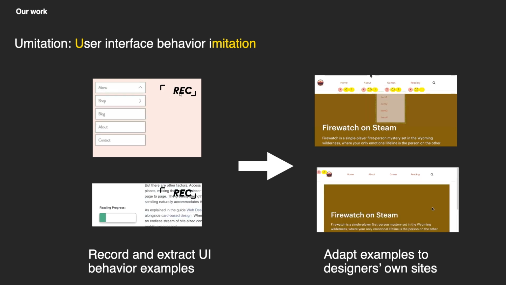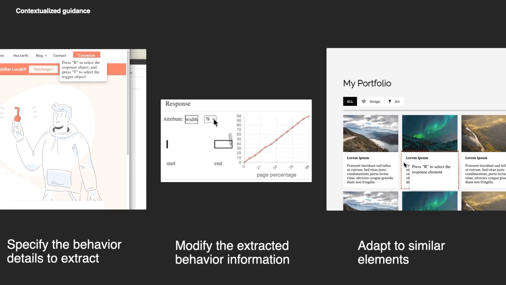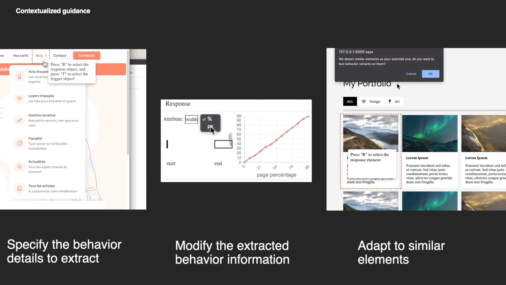To make the retargeting process easier, we break down an interface behavior into 4 components: trigger object, trigger, response object, and response. This makes a UI behavior a first-class object that users can easily and directly use. Umutation also provides contextualized guidance to help more precisely retarget behaviors from source to target websites.